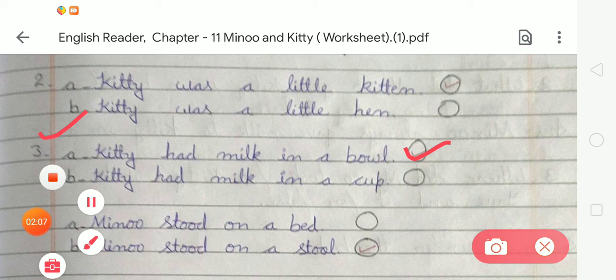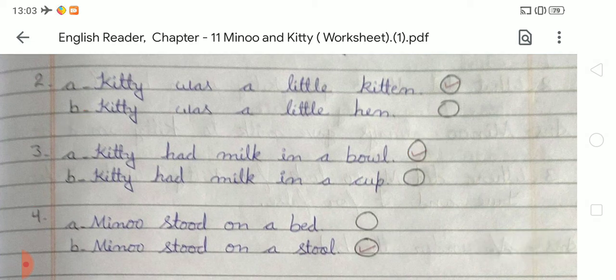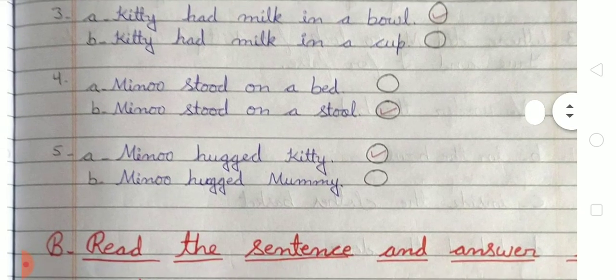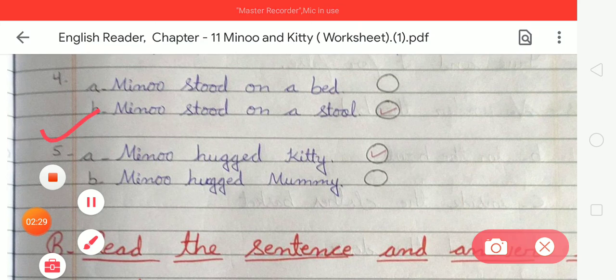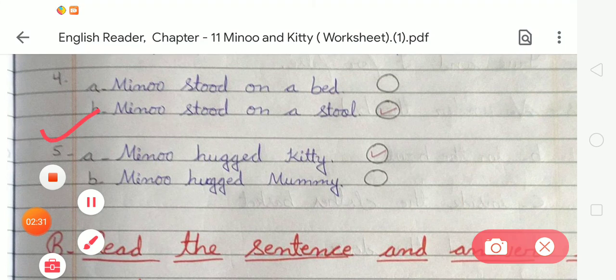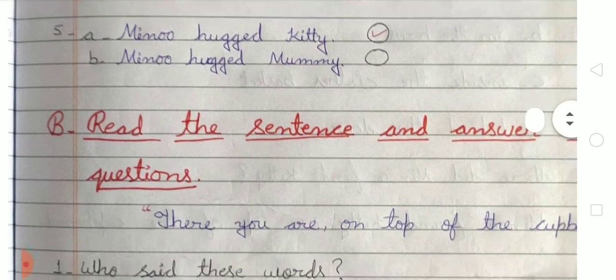Okay. After that, next number 4. There is: Minu stood on a bed and Minu stood on a stool. So which one is correct? Tell me. We know that Minu stood on a stool, so we have to take option B. Okay students, now come to the next, number 5. In number 5: Minu hugged Kitty or Minu hugged Mummy. Which one is correct? Option A is correct, so we have to take option A. Okay. After completing exercise A, come to the next.